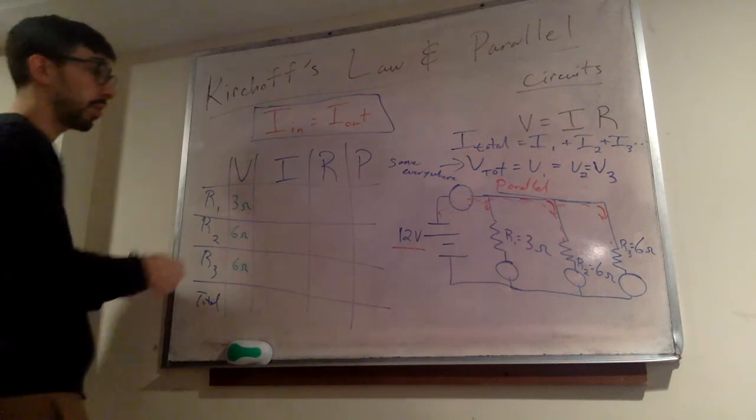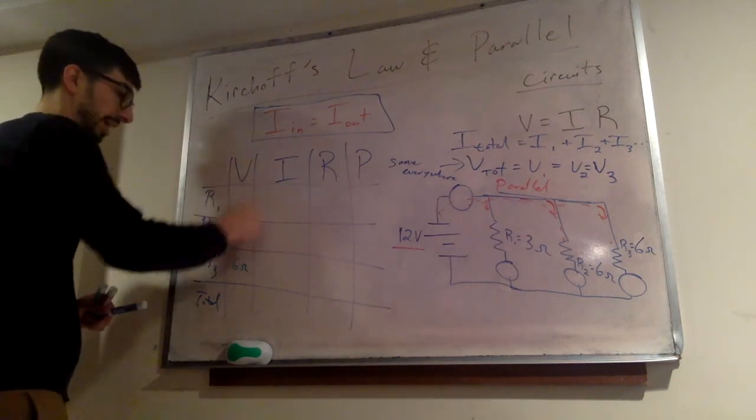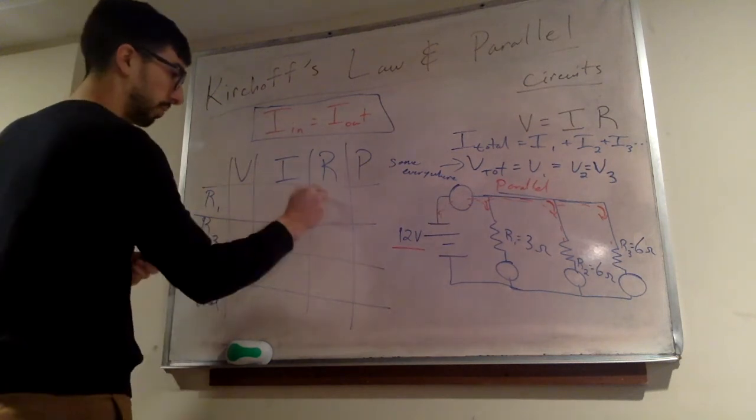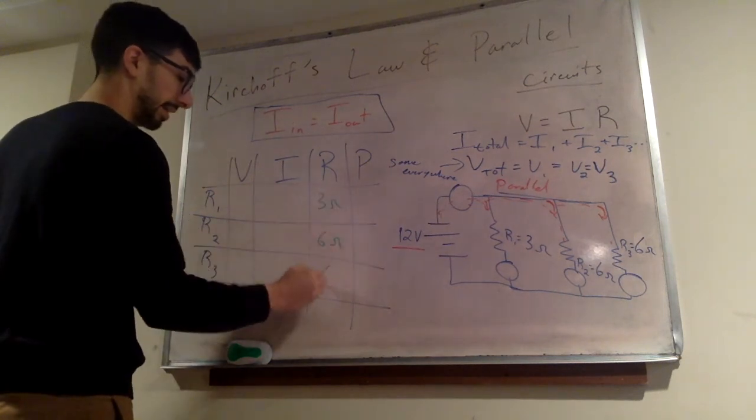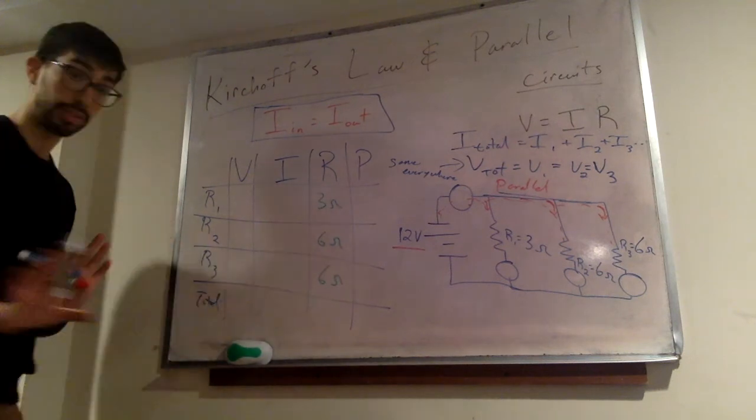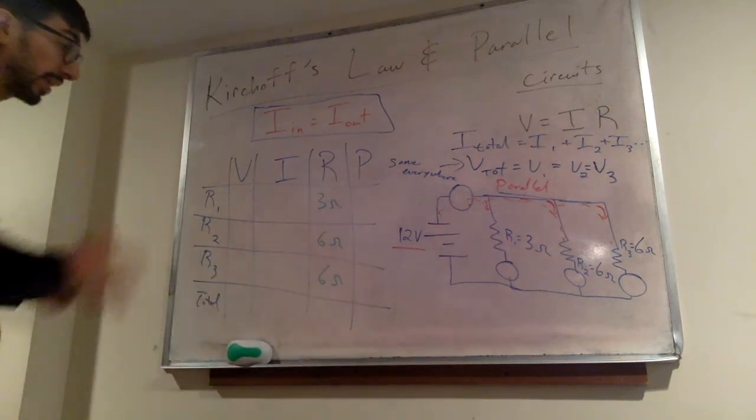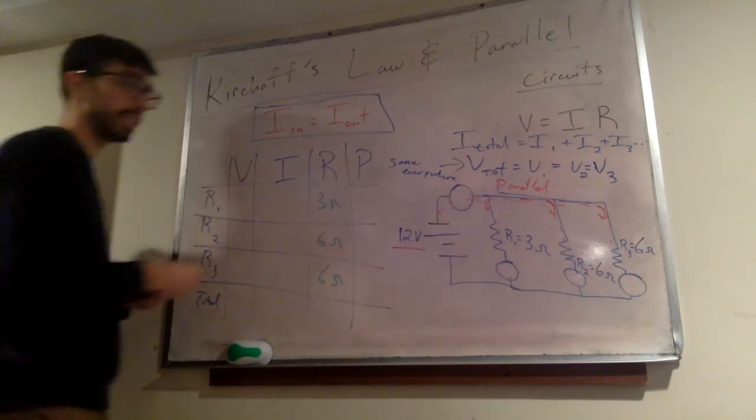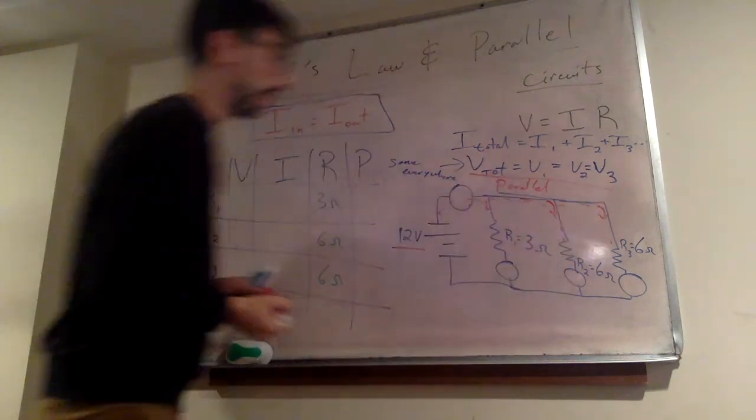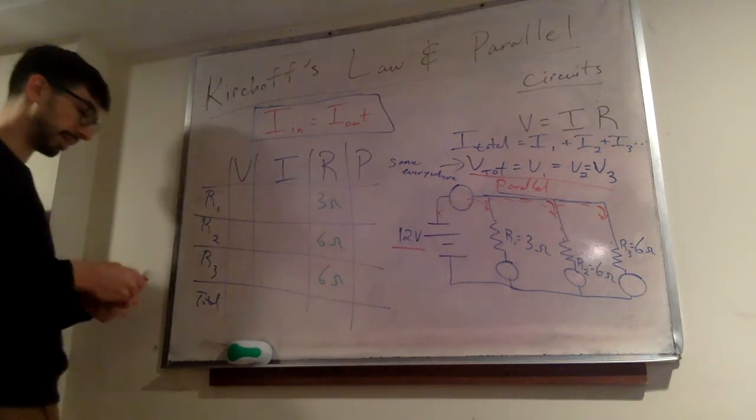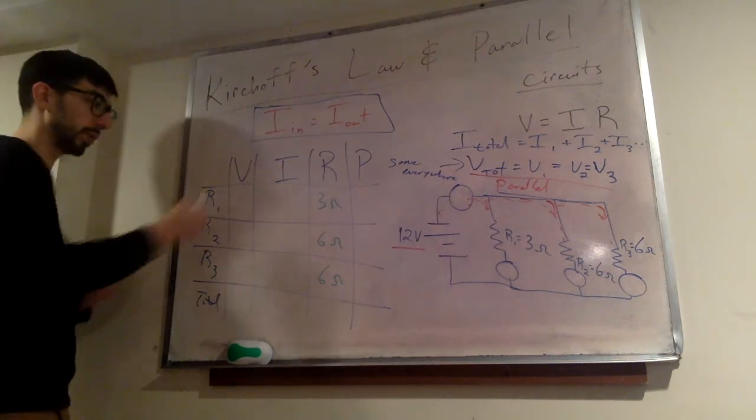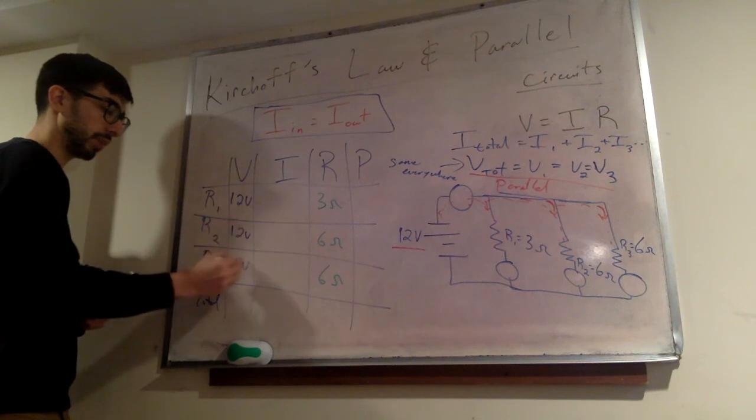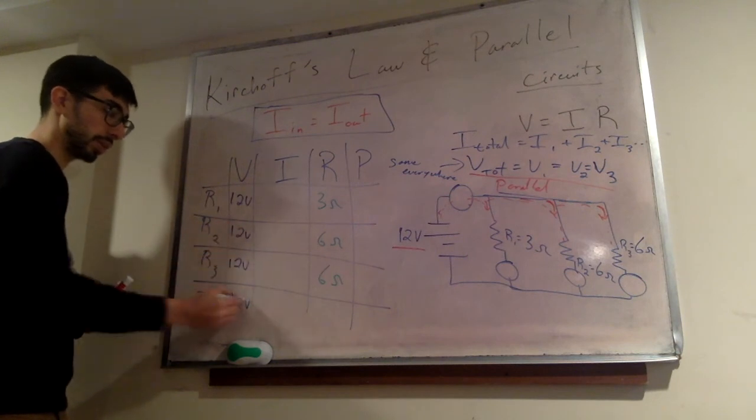I wrote this in the wrong column. This should be in the resistance column. So 3 ohms, 6 ohms, 6 ohms. We are not adding these up, all right? We do have a column we can fill out completely right away here, and that's voltage. All the voltages, same throughout. So V1 is going to be 12 volts. V2, 12 volts. V3, 12 volts. And the total system, 12 volts.